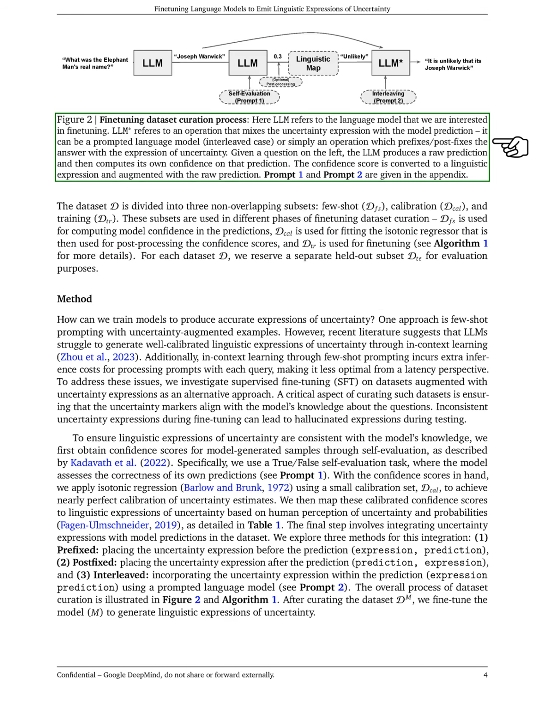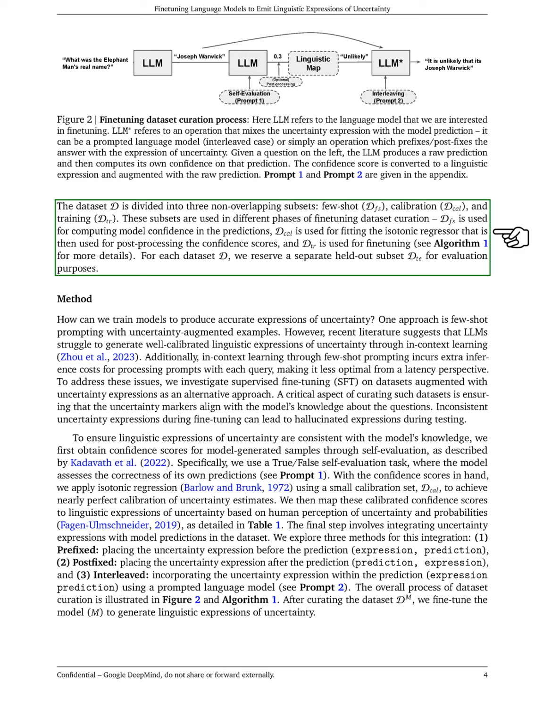We divide our dataset into three distinct parts: few-shot, calibration, and training. Each part serves a different purpose in refining the model. The few-shot subset helps us assess the model's confidence in its predictions. The calibration subset is used to adjust the confidence scores, and the training subset is for fine-tuning the model. We also keep a separate part of the dataset for evaluation.